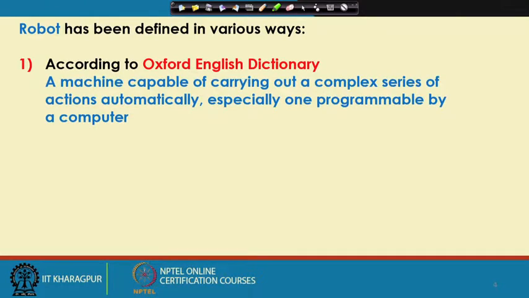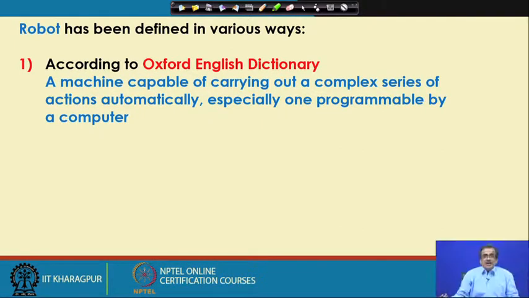Now, if you see the literature, the term robot has been defined in a number of ways. For example, according to the Oxford English Dictionary, a robot is a machine capable of carrying out a complex series of actions automatically, especially one programmable by a computer. So, this is nothing but an automatic machine.